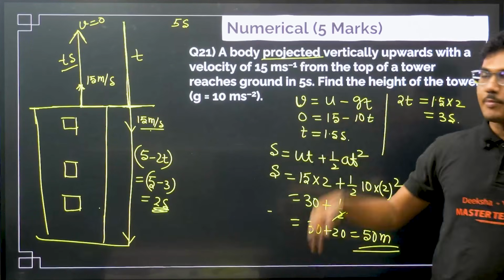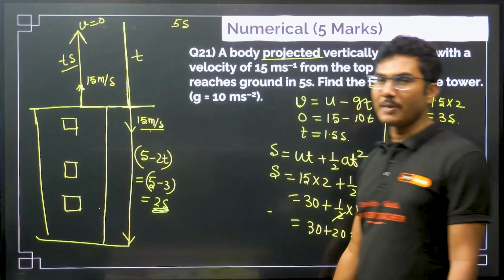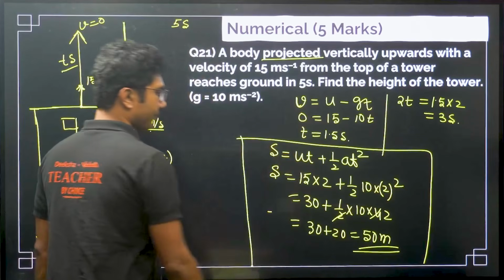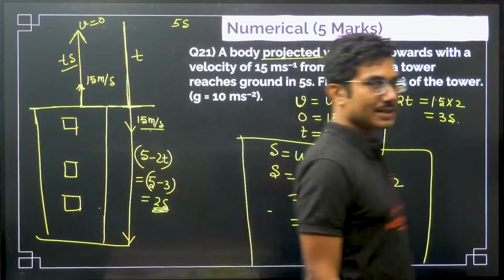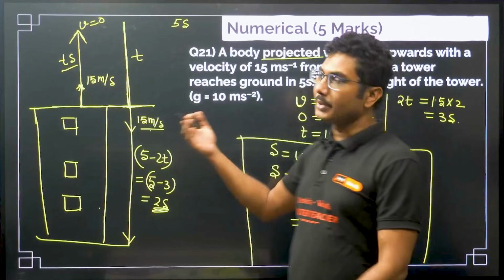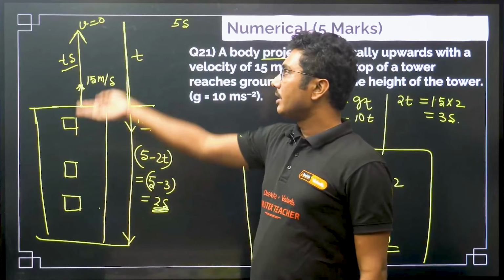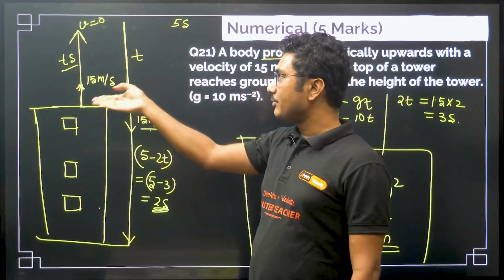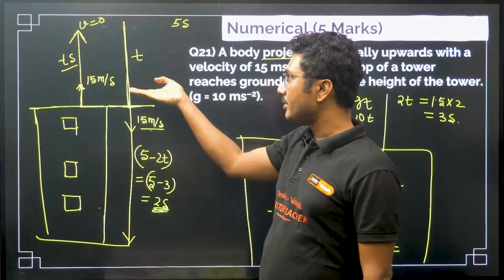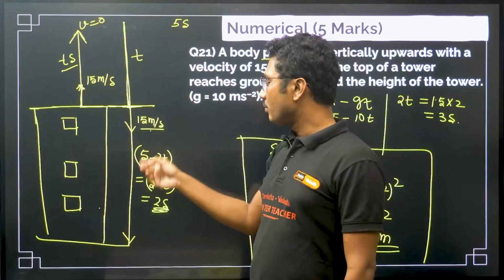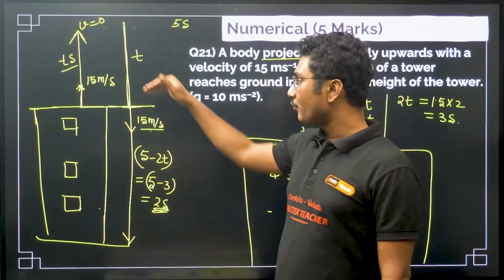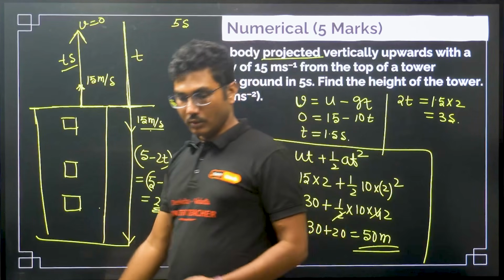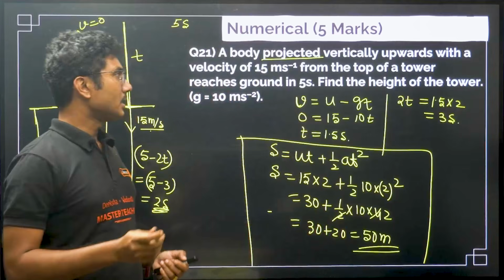This is a very common type of problem that you might expect. The values might change, but this type of question is very common in this chapter. Not super simple, but if you understand the concept of what is happening, it is very simple. The time taken to go to the top and come back to the same height will be the same. So, the total time will be 2t, and if you subtract that from the time given, you will get the time from the tower to the ground, and whatever speed you have thrown in, the same speed it will come back. So, these are the 2 points to remember to solve such questions.